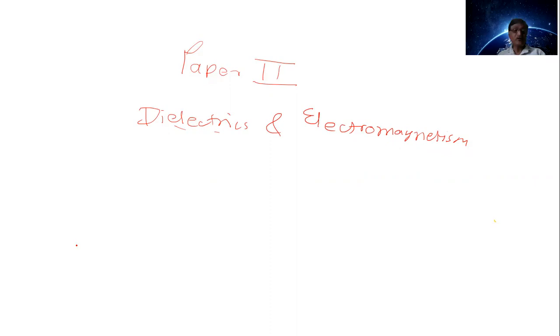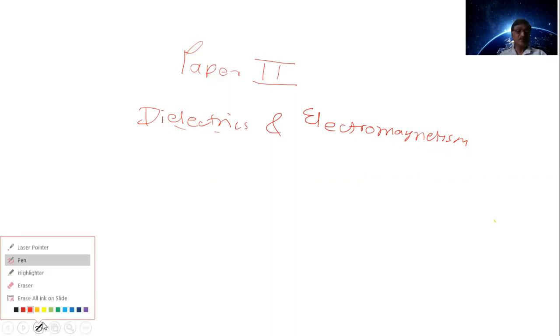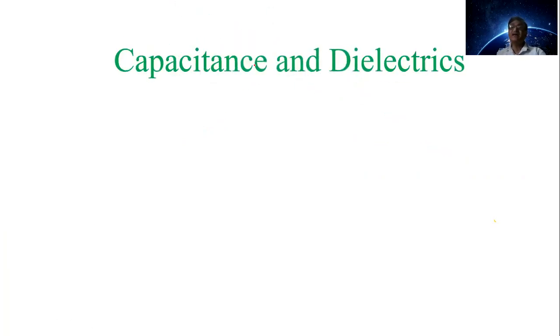Now, from this paper second, we are starting today our first chapter, first unit, capacitance and dielectrics. Capacitance and dielectrics. These are the topics which are already seen by you, or in just introductory information you have in 11 and 12.